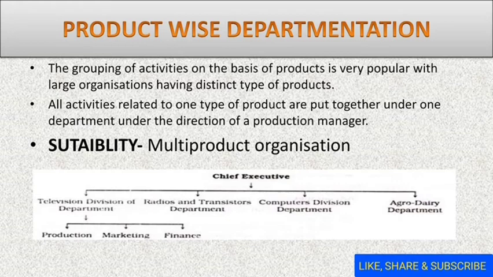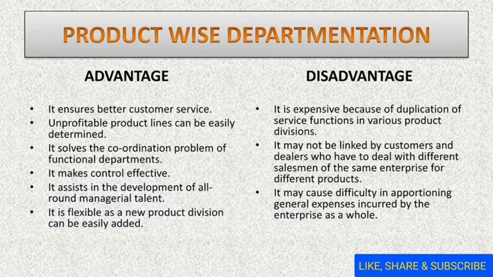So these departments are done on the basis of product. Now, what are the various advantages and disadvantages? The main advantage of product departmentation is that each product line can be given more attention. Means you can give proper attention to each product. Responsibility for each product can be easily fixed. You can better ensure customer service, and you can easily determine the unprofitable product line, and you can eliminate or stop that product because it will lead to losses.